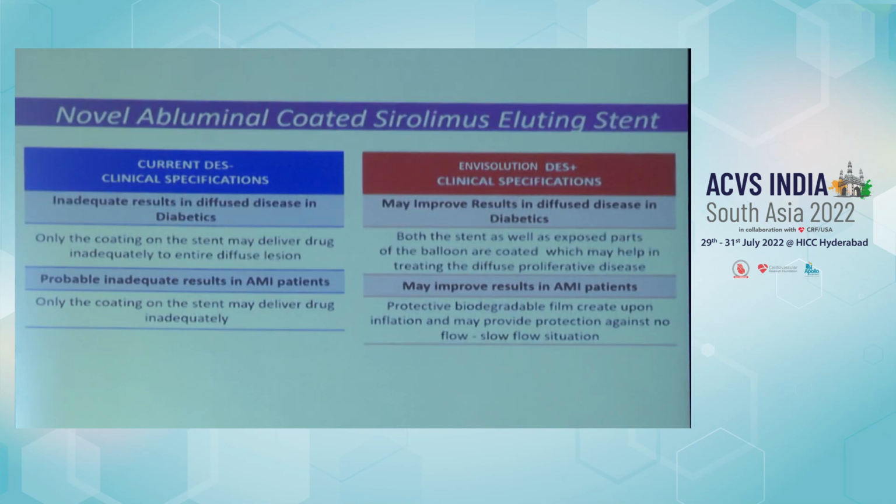And what are the indications of this Envisolution technology? Because of the homogeneous distribution of the drug, it may improve results in diffuse disease in diabetics. Both the stent as well as the exposed parts of the balloon are coated, which may help in treating the diffuse proliferative disease. That may not be the case with the current DES platforms. And it may improve results in acute MI patients. Why? Because the drug is coated on the balloon as well as the abluminal part of the stent, it may act as a biodegradable film and hold debris from entering the systemic circulation. That way it can reduce distal embolization, and thereby decrease slow flow or no reflow.